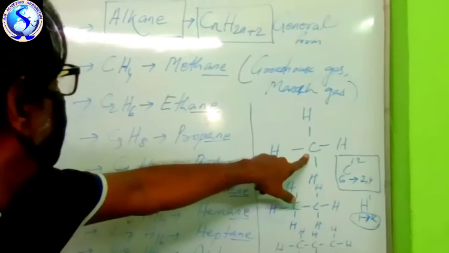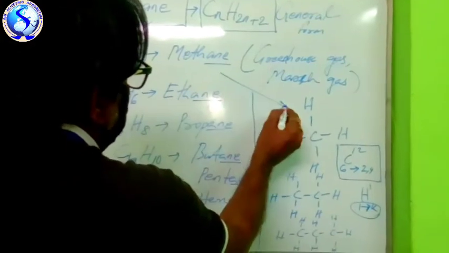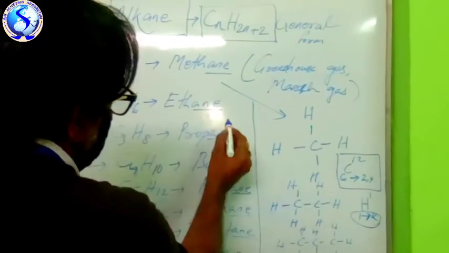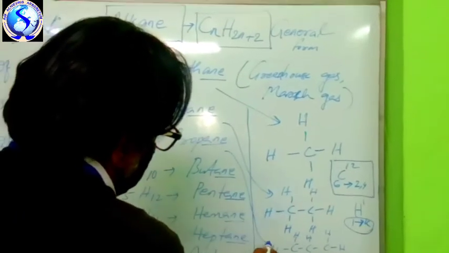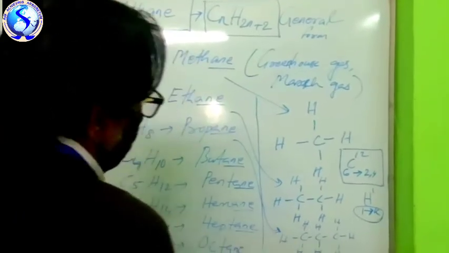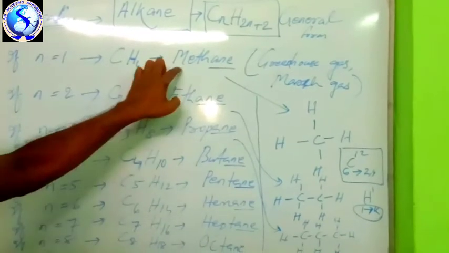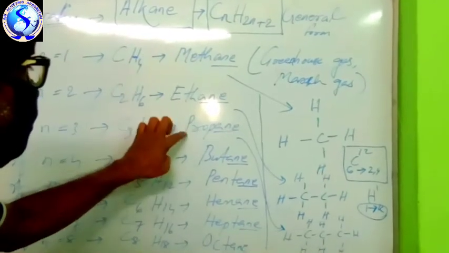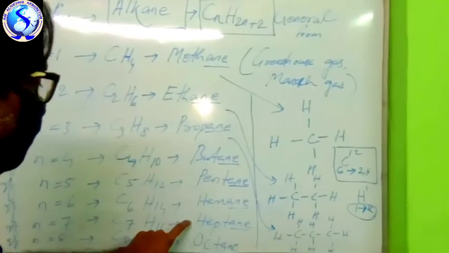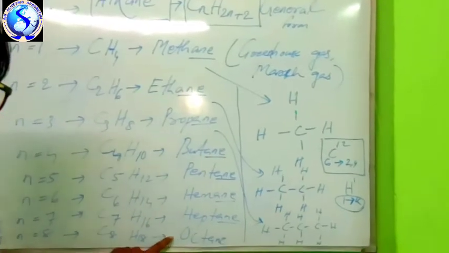This is the structure of methane, CH4, and this one is ethane, and propane contains 3 carbons. This is the way of writing methane. The last will be ANE. Methane, ethane, propane, butane, pentane, hexane, heptane, octane, nonane, decane. So many compounds are there. I have written up to 8.